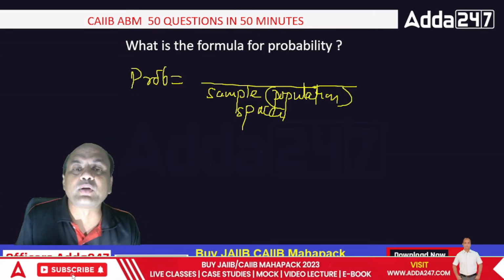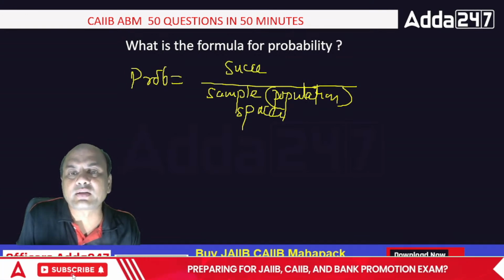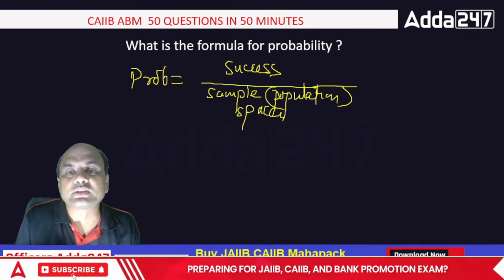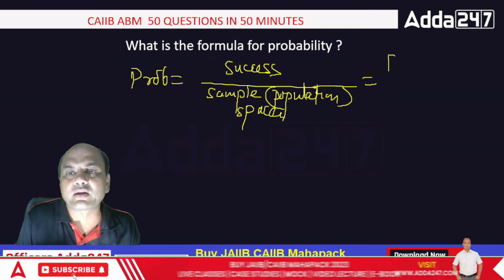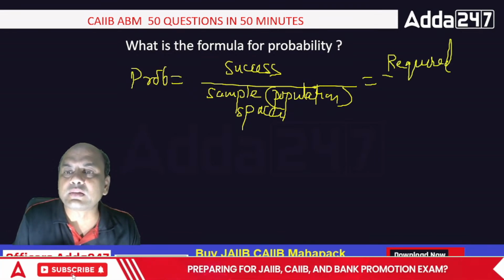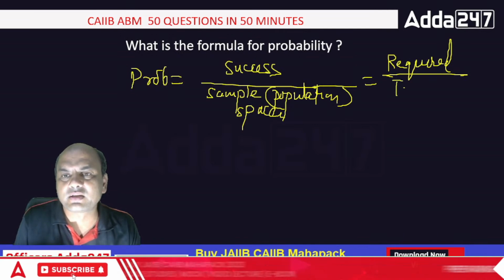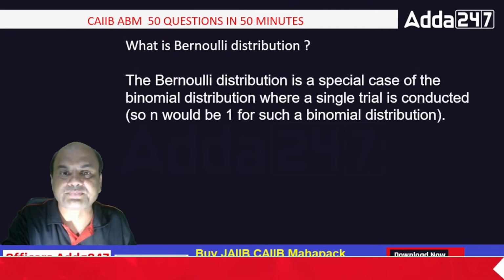So what is this on top? Numerator. It is success, whatever my required success is. So success upon sample space, or in simple words, required upon total. It's as simple as that. Required upon total. That is my formula for probability.